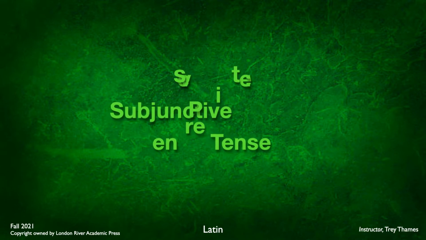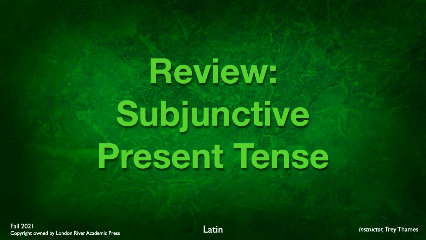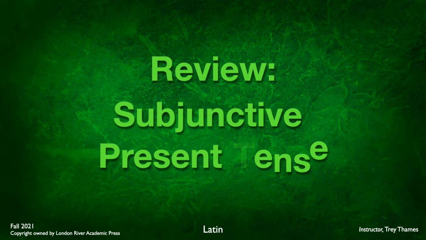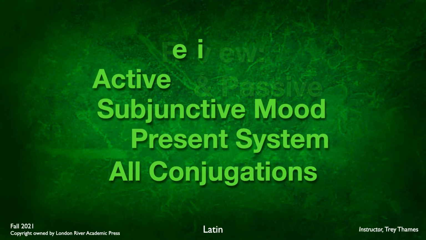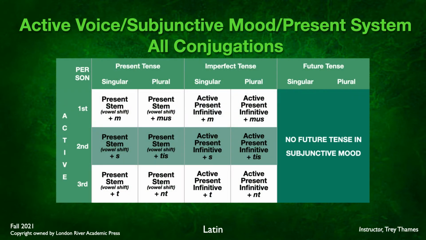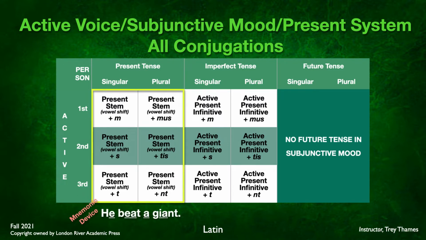Let's jump into a quick review of the subjunctive present tense, or the present system that we've already learned. Both active and passive voice in the subjunctive mood and the present system. This is a chart of what that has looked like as we have studied it. If you'll remember, for the present tense in the singular, we have the vowel shift that we make use of. We're going to take the present stem. We're going to shift the vowel based on this mnemonic device, "he beat a giant."